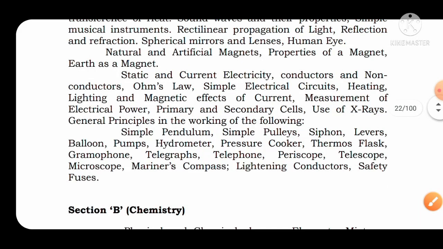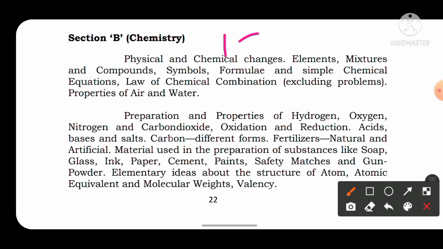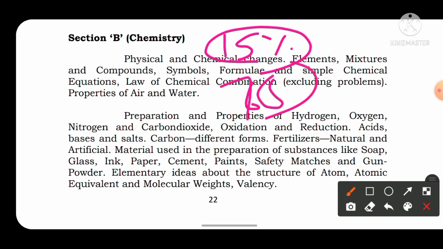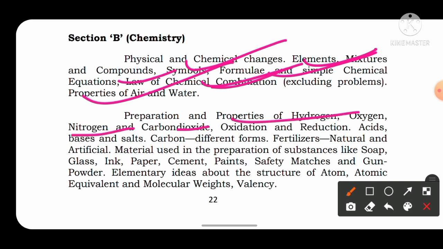And similarly we move to the next one, that is chemistry. Chemistry weightage is around 15% of the GAT, so around 75 marks come from chemistry. Talking about chemistry: physical and chemical changes, then element, mixture, compound, simple chemical formulas, then the laws of chemical combination, then the properties of air and water, then the preparation and properties of hydrogen, oxygen, nitrogen. Mainly the properties are asked here. Properties and examples you have to be very sure about.